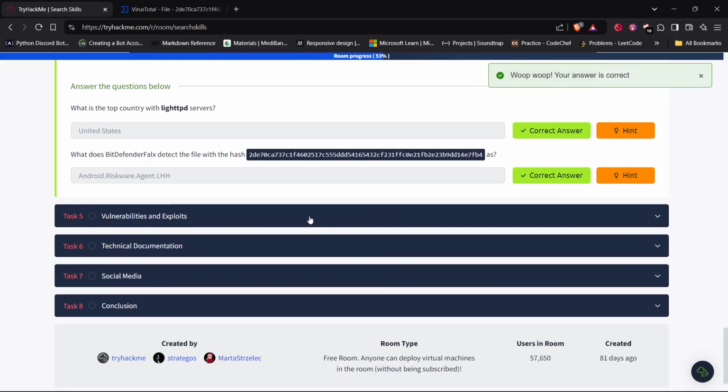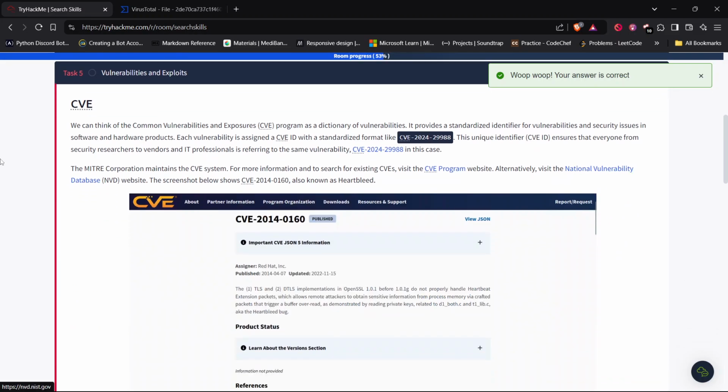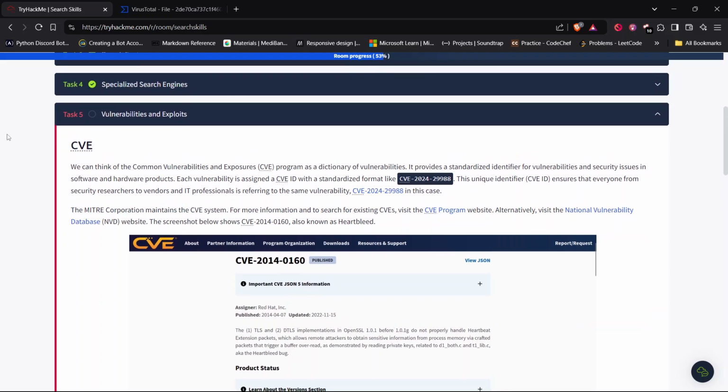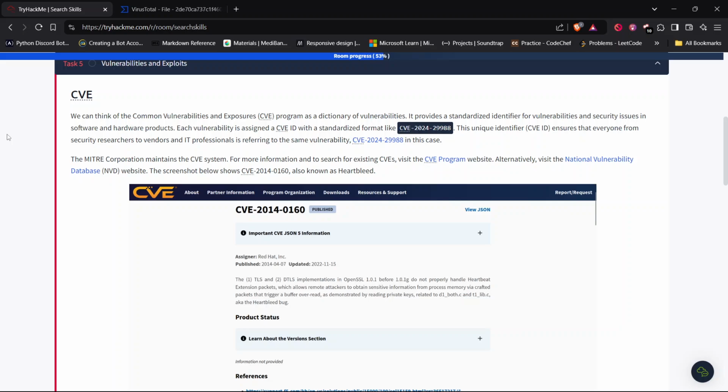Yes, let's go to the next task, vulnerabilities and exploits. In the previous task we discussed special search engines. Now we are going to discuss the search engines that let us search through vulnerabilities and exploits. The first one is CVE.